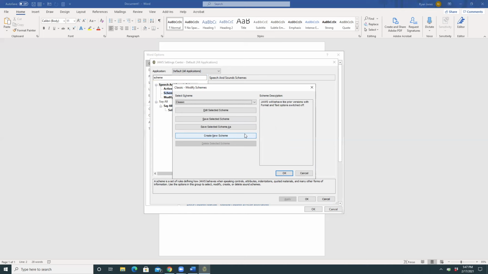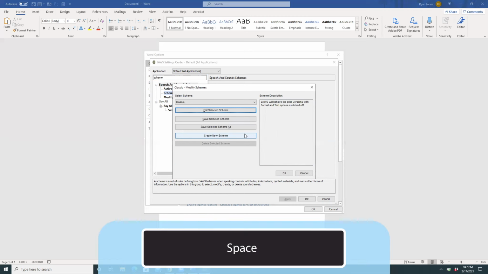So since classic is already selected, I'm going to press tab. Scheme description: read only edit. There's that description edit. Edit selected scheme button. And here's the button that says edit selected scheme. So I'll press spacebar. Modify schemes - classic dialog. Classic - edit scheme dialog.